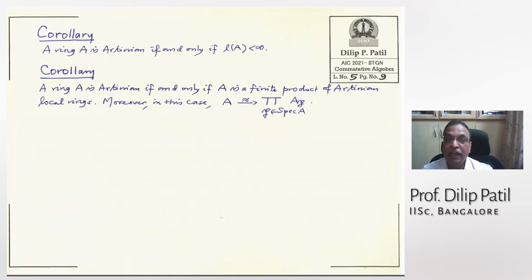A is Artinian if and only if its length is finite. When do you say a ring is Artinian? That means A as a module over A should be an Artinian module. That is equivalent to saying that the length of A as a module is finite.